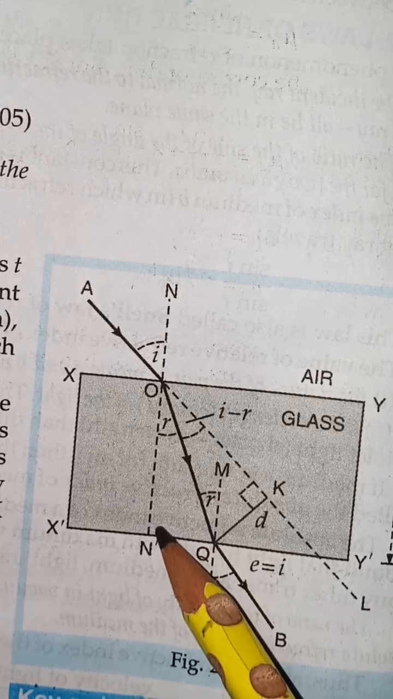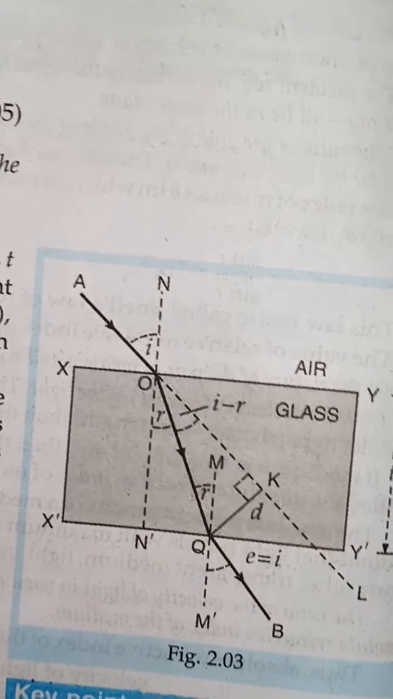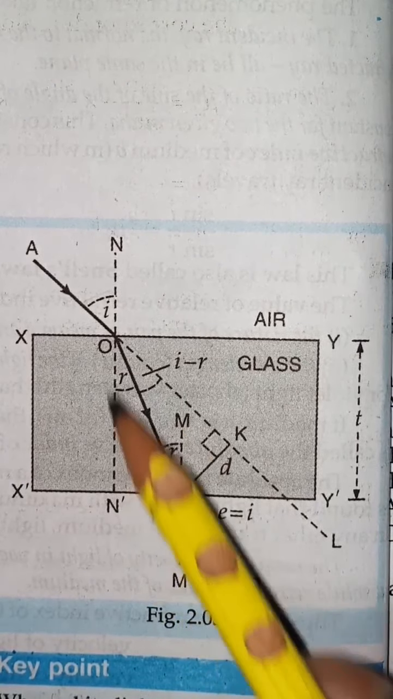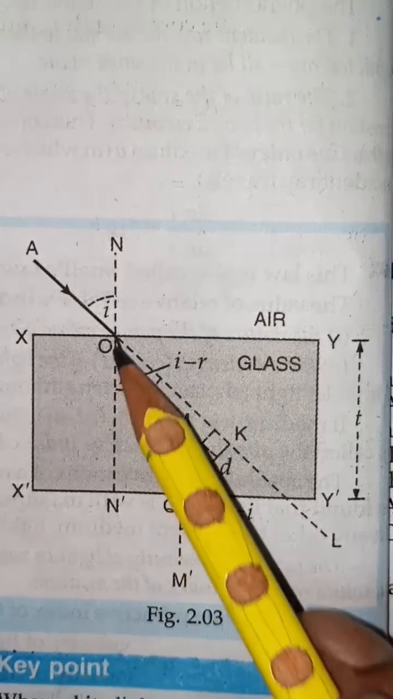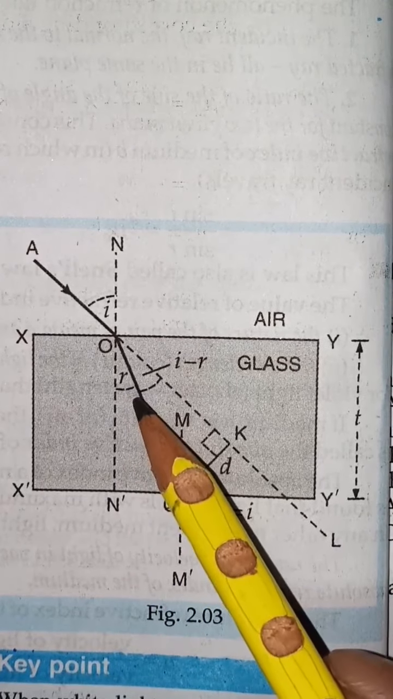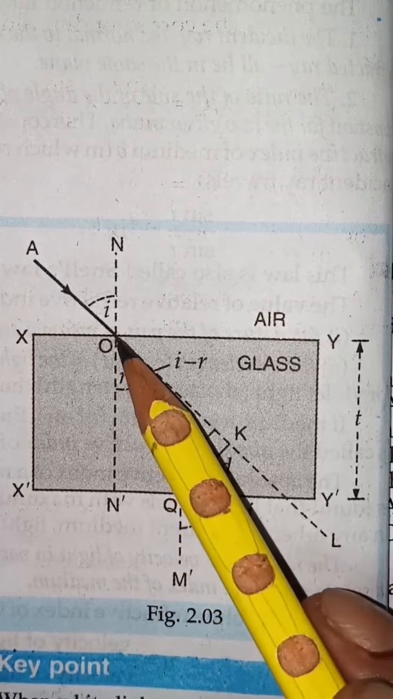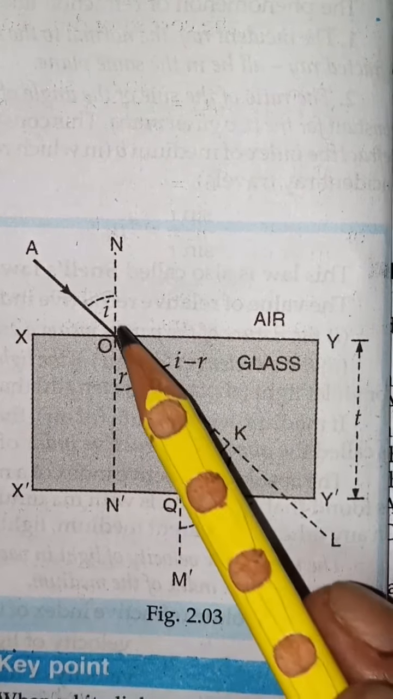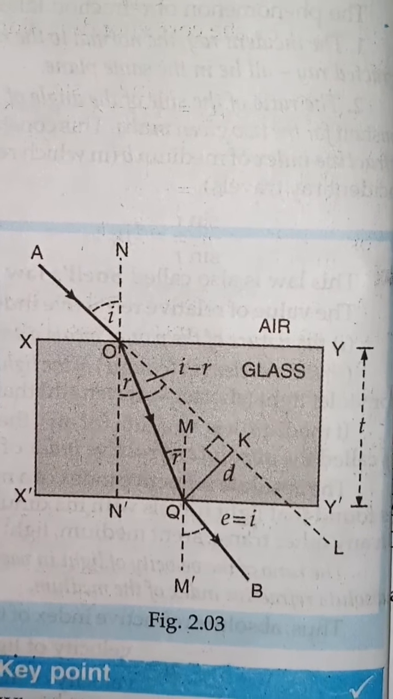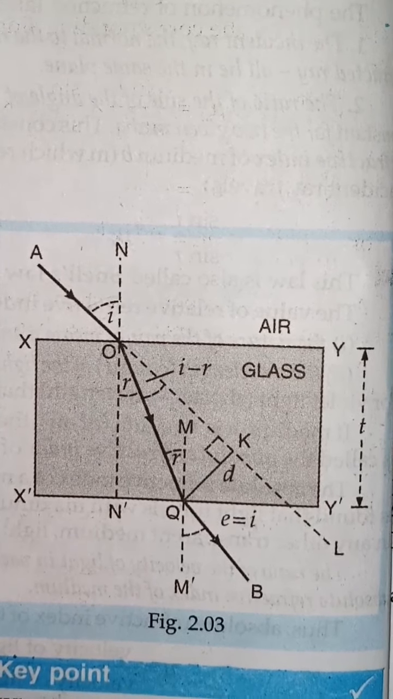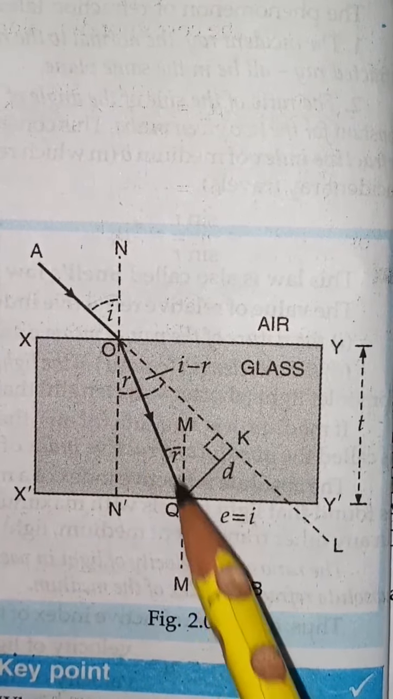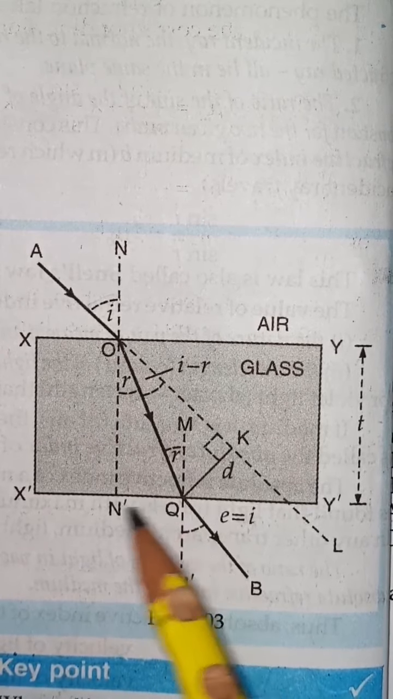How? Because Q and dash is known to you. This is the thickness t. This is thickness t. So I can find out Q and dash. What is Q and dash? This angle r. So you know cos theta is equal to base upon hypotenuse. What I have to find out? Hypotenuse. So hypotenuse will be base upon cos. Is this clear?